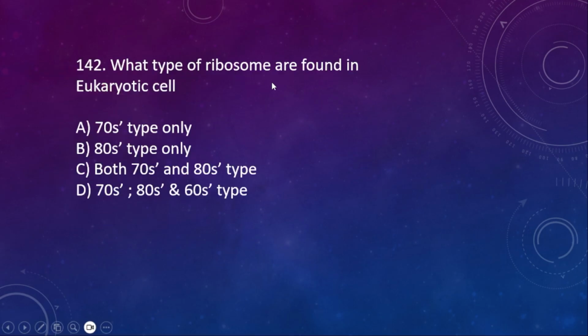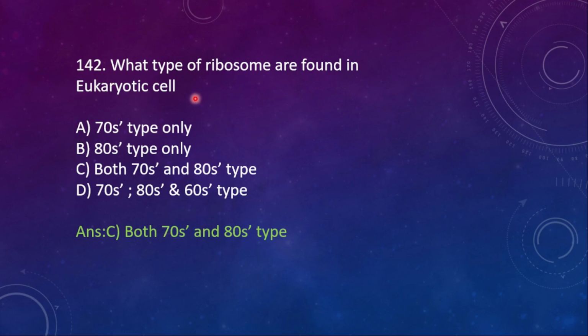142. What type of ribosomes are found in eukaryotic cell? Option A, 70S. Option B, 80S type only. C, both 70S and 80S type. And then D, 70S, 80S and then 60S type. Here the right option is option C, both 70S and then 80S type. Yes, of course. Why? Because in eukaryotic cells, the organelles like mitochondria and chloroplast have 70S type, and in the cytoplasm they will be having 80S.